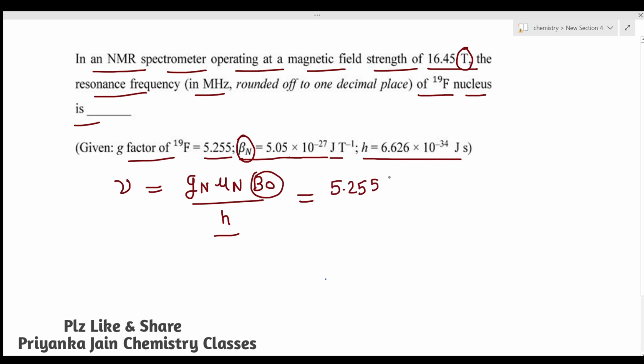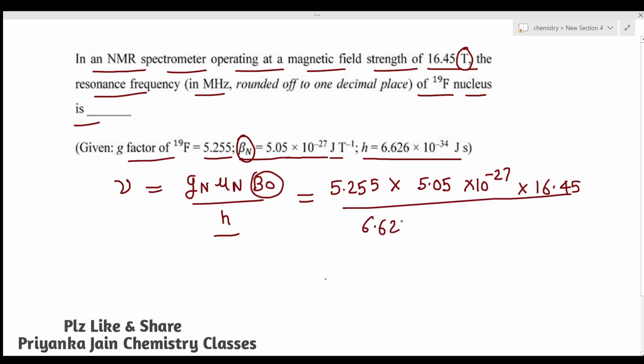Now just put the values: 5.255 into 5.05 into 10 to power minus 27, then the magnetic field strength 16.45 Tesla, divided by 6.626 into 10 to power minus 34. You get this value around 65.84 into 10 to power 7.